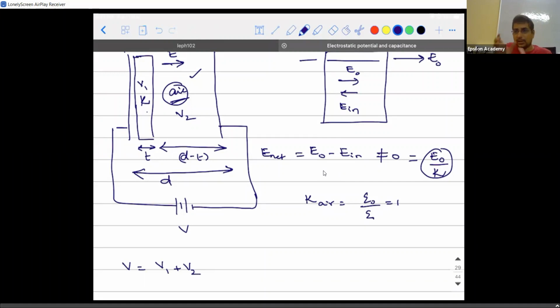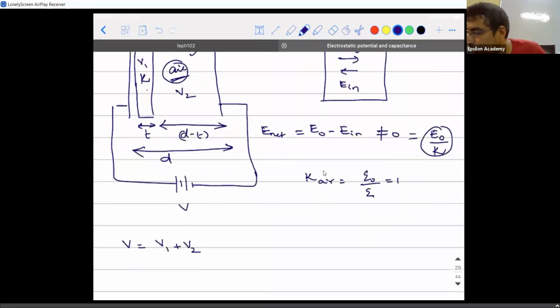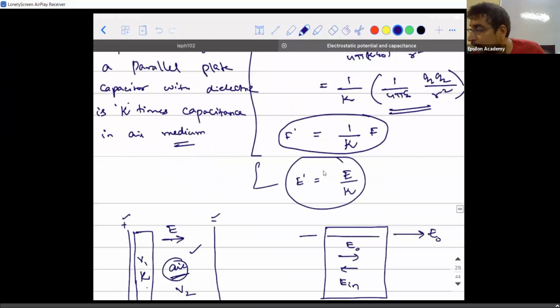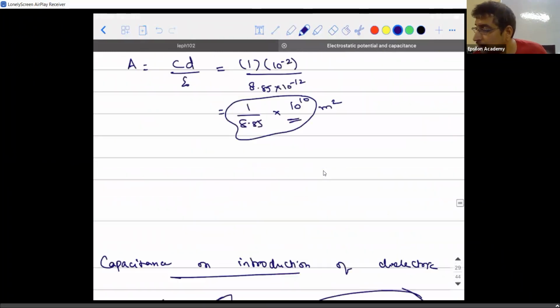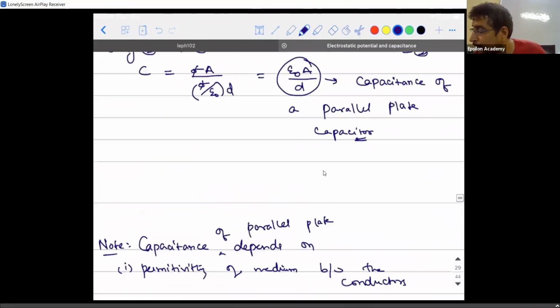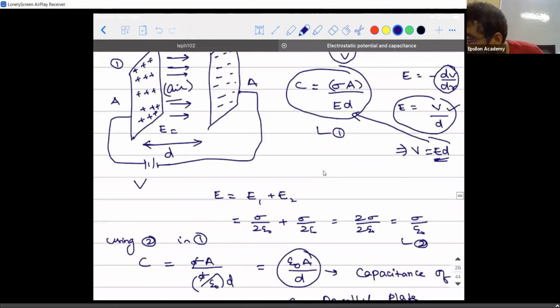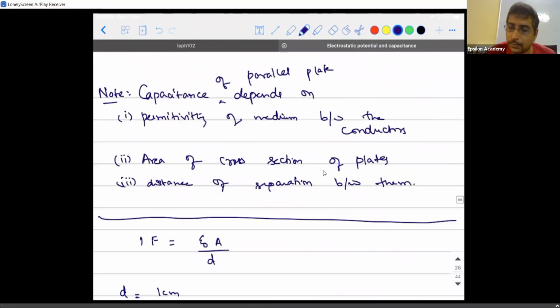That is, your supply is potential of 5 volt. That 5 volt is getting divided as 2 volt across kappa and 3 volt across the air medium. That is what I wrote as V is equal to V1 plus V2. Right? So, I gave you a formula in the case of derivation of capacitance. What is the formula I gave you? I told V is equal to E into D. You guys remember this?